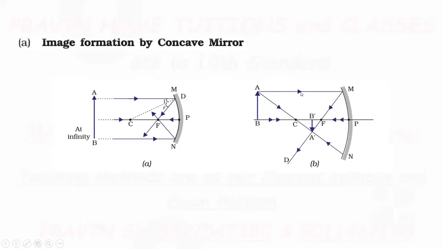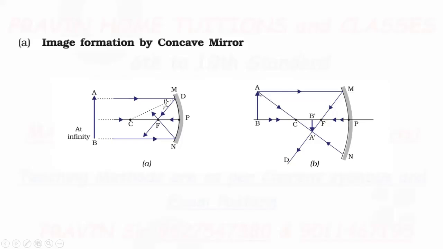The first ray is taken parallel; it is incident on the mirror and gets reflected. We know the nature of the parallel ray: when it falls on the mirror, it gets reflected and after reflection passes through the point F. Now take one more ray; we require two rays.